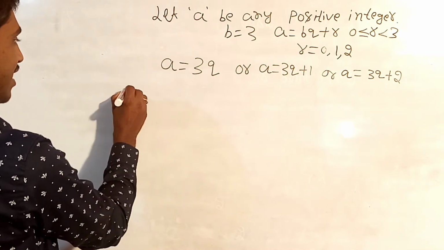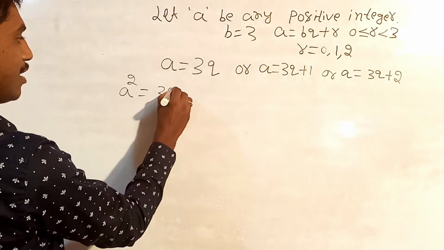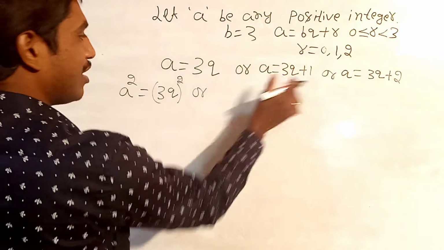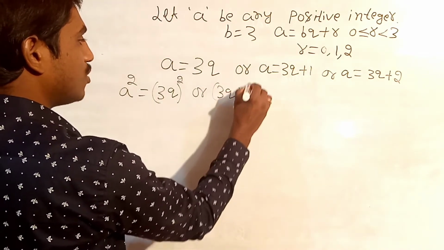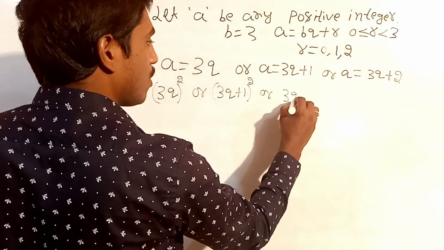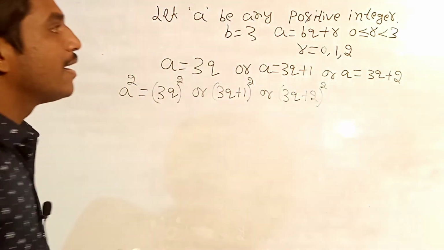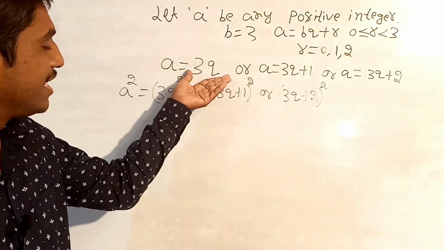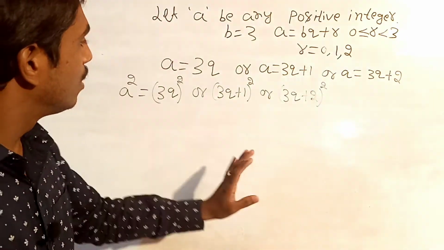We will get a square equal to 3q whole square, or 3q plus 1 whole square, or 3q plus 2 whole square. So these are the possible values of a square.